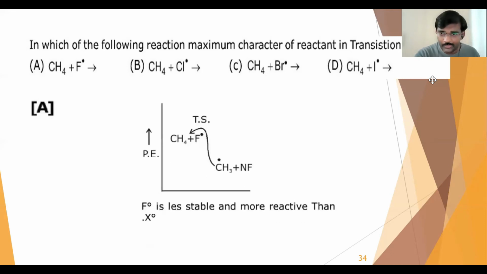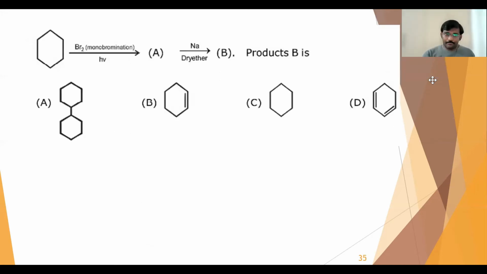Because fluorine free radical is more reactive than the other halide radicals. So next question, question number 4. Here we have cyclohexane and we are doing the monobromination. So I'll get bromocyclohexane. Then we are treating with sodium in dry ether. So that is a Wurtz reaction. We know in the Wurtz reaction an alkyl halide will give you an alkane with double the number of carbons. So the same thing will happen here, right?